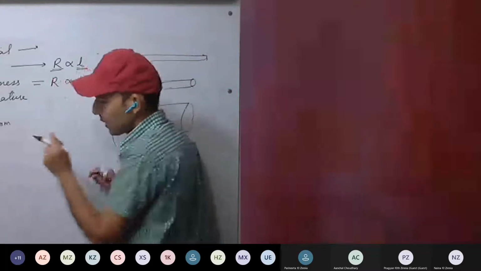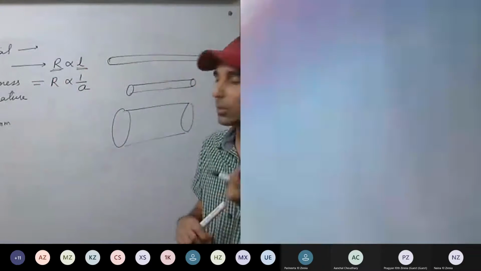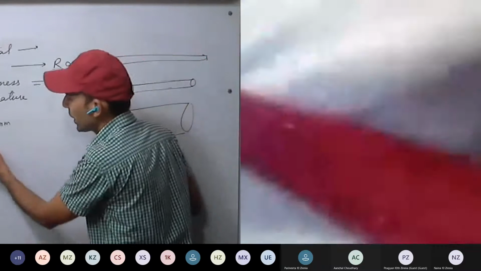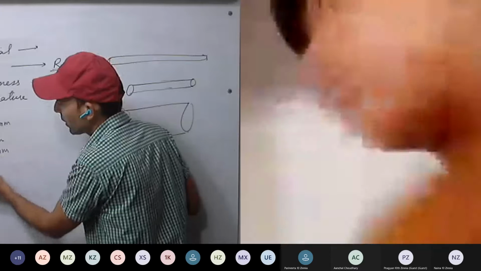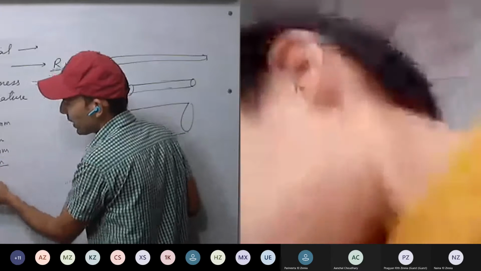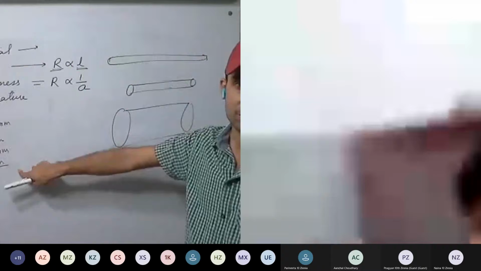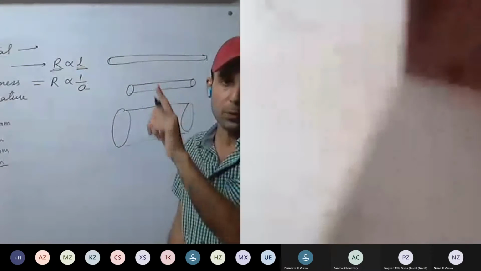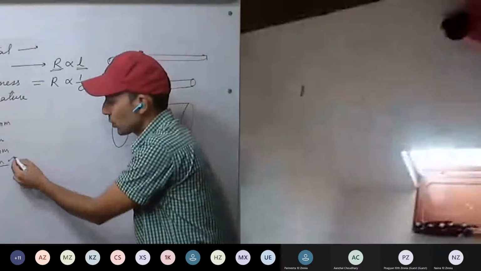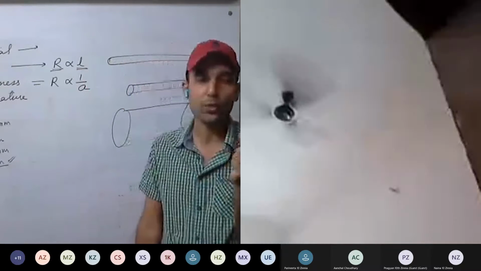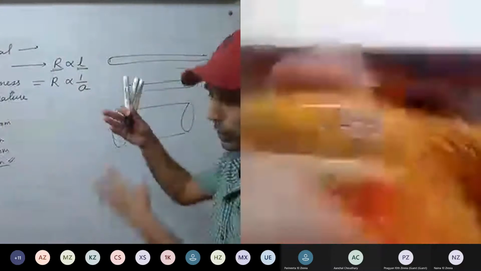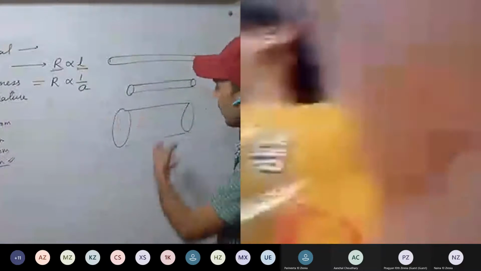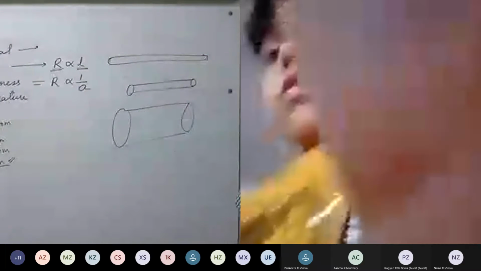If we are going to use geysers and all, we may use 1 mm, 1.5 mm or 2 mm wires. We use thicker wires. You have seen the wire coming from the pole to your home. It is, I think, 2 mm or more, maybe 2.5 mm. A thicker wire is installed because more current is going to be drawn, which means more electrons have to flow. So the thicker the wire, the less the resistance will be.